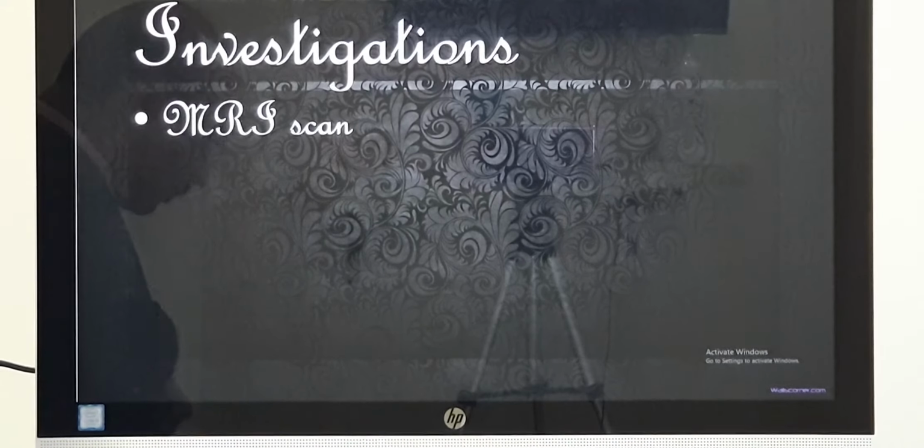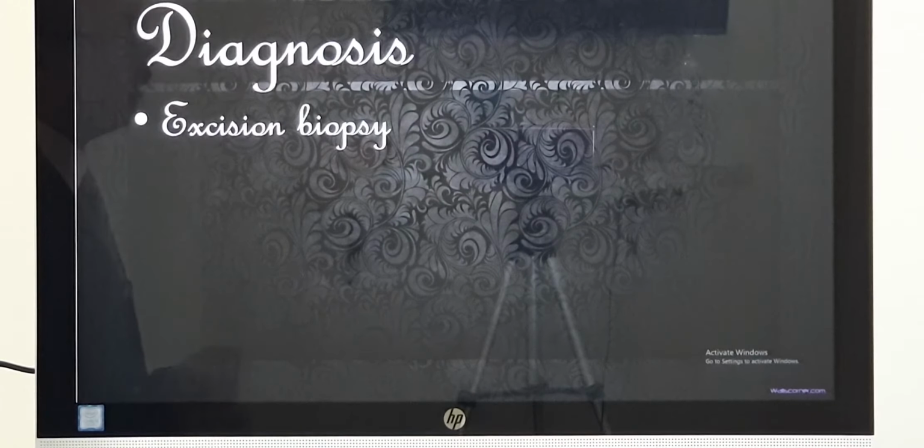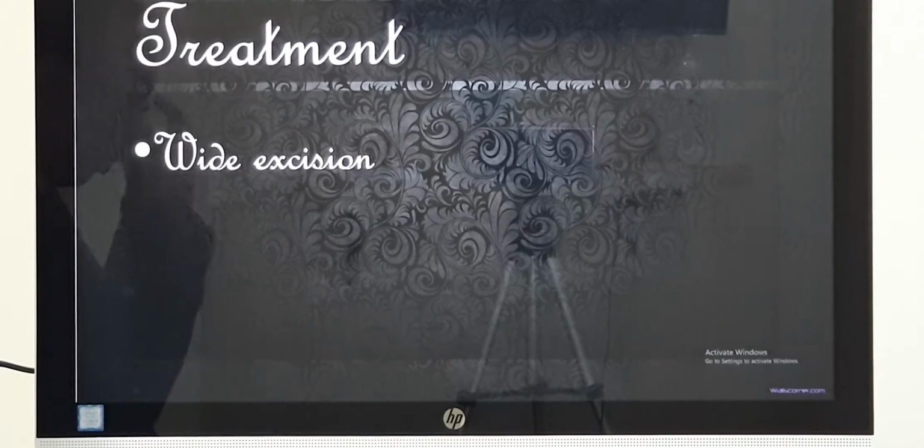Now, to come to a specific diagnosis, we need a biopsy, which cannot be done in the OPD because it may bleed profusely. So the treatment for this is wide excision, removal of the lesion and removal of some other normal parts too.